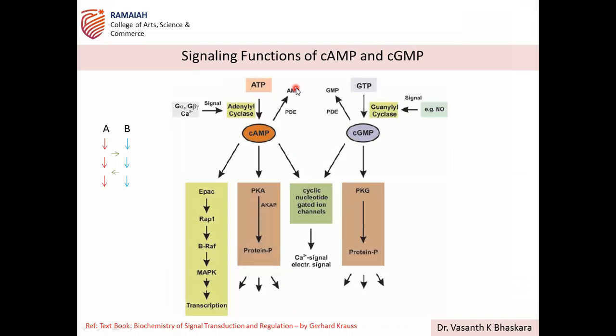So next is the signaling function of this cAMP, how the cAMP signal transduction pathways work. You need to practice, as I said. All these diagrams you have to keep practicing. You see the pathways here; I have given the depiction like A and B. These are linear pathways. You have signal transduction pathways either linear or cyclic. Now these are linear pathways.